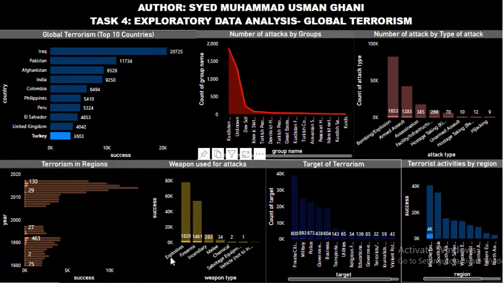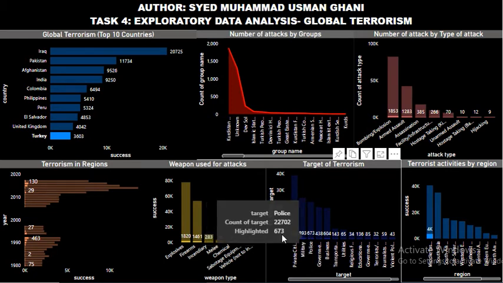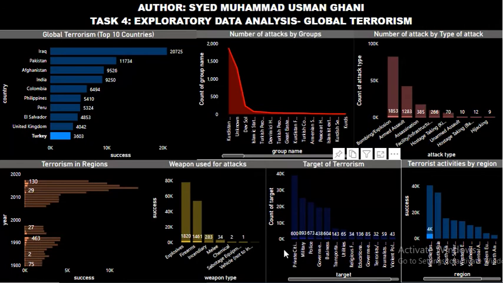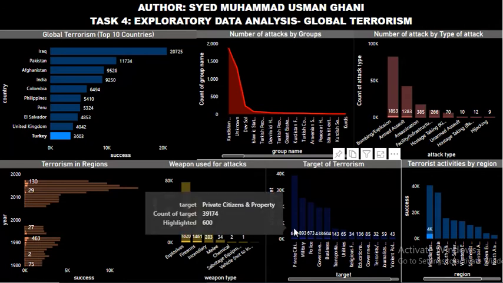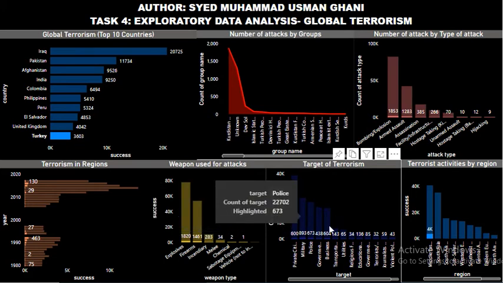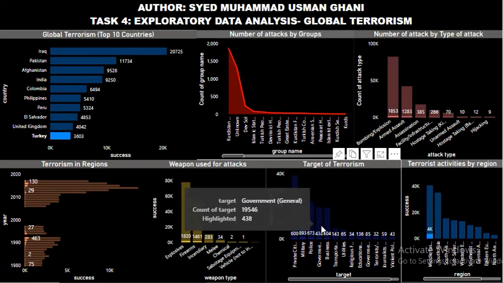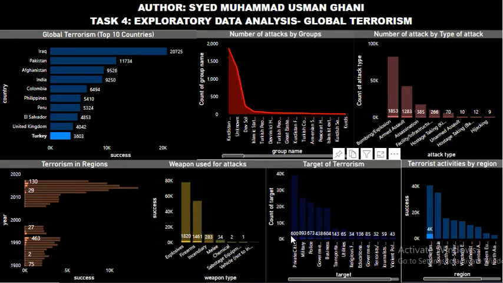The weapons used are mostly explosive, firearms, incendiary, and some terrorists also used melee for activities. The targets were military, police, business, and citizens and property. Like these were the top four targets of the terrorist activities in Turkey.